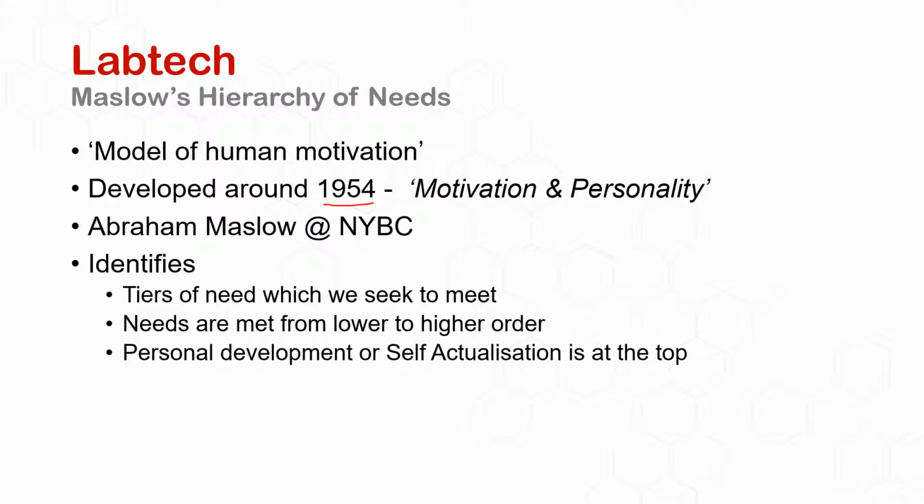And it identifies tiers of need, and those tiers need to be met in order to move on to the next tier. We'll explain that in a minute.